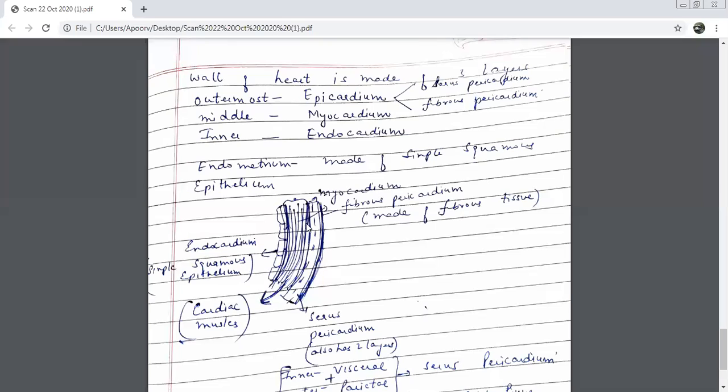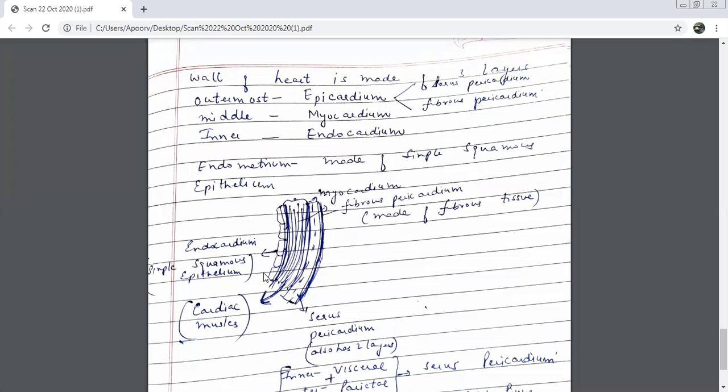The middle one is made up of cardiac muscles. Understand the composition also. The outer one, epicardium, is made up of fibrous tissue. The myocardium is made up of cardiac muscles. And the inner one, your endocardium, is made up of squamous epithelium. It is made up of how many?